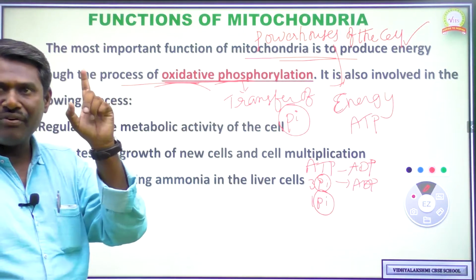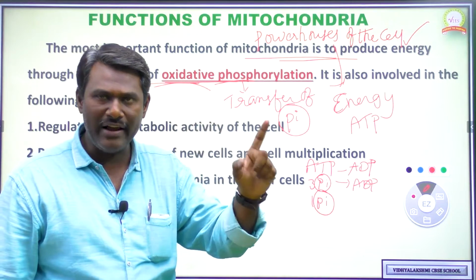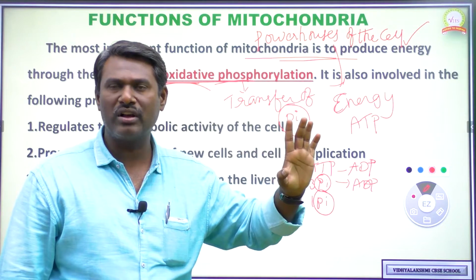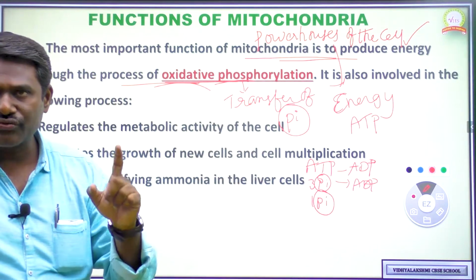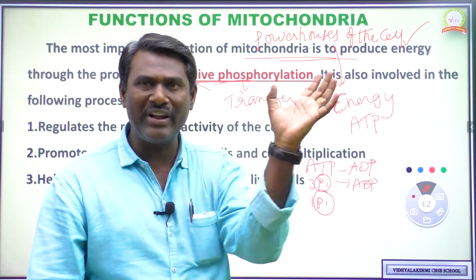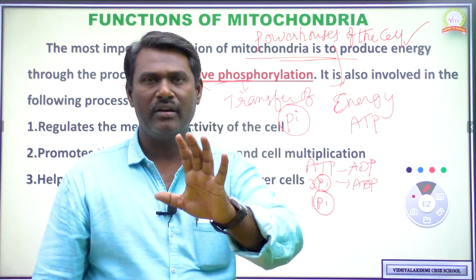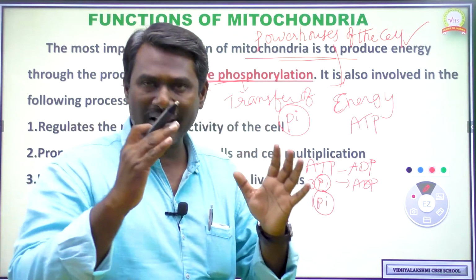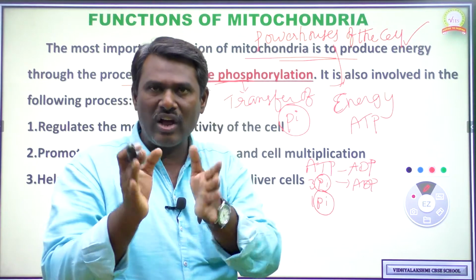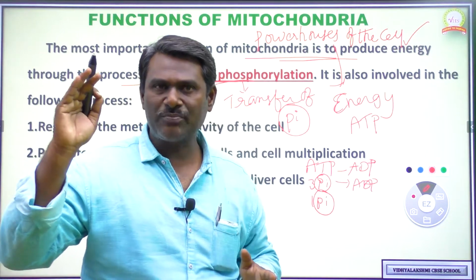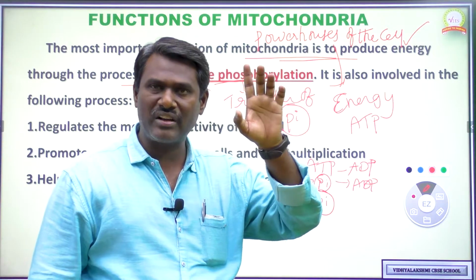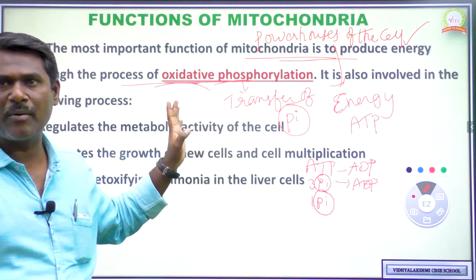So the first function of mitochondria is that it is involved in complete oxidation of glucose to produce energy. That's why it is called the powerhouse of the cell. The second function is that it is useful in transfer of phosphate molecule from ATP to ADP or from ADP to ATP, either one. The phosphate molecule is transferred and that process is called phosphorylation. Phosphorylation which occurs in presence of oxygen is called oxidative phosphorylation. Within the oxidative phosphorylation process, mitochondria plays an important role.